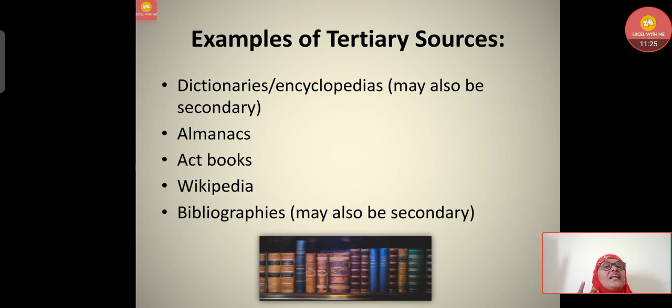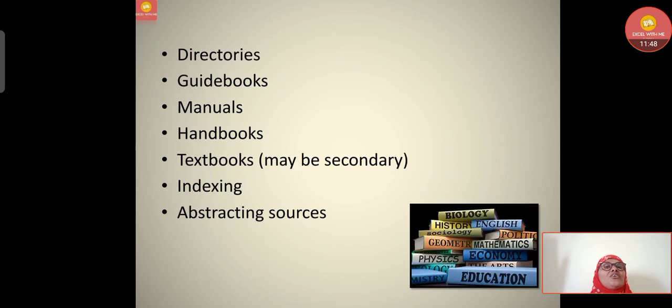Dictionaries, then encyclopedias. They may also be secondary sources and also tertiary sources. Almanacs, then act books, whatever acts there are of the constitution maybe, or law books, whatever acts have been passed, they will become a tertiary source. Then Wikipedia, then bibliographies. The bibliographies may also be called secondary and tertiary also.